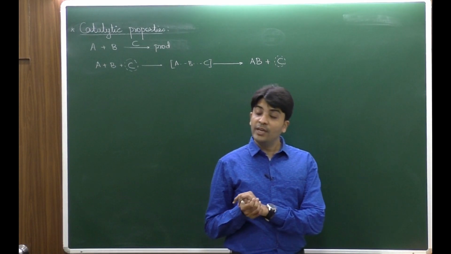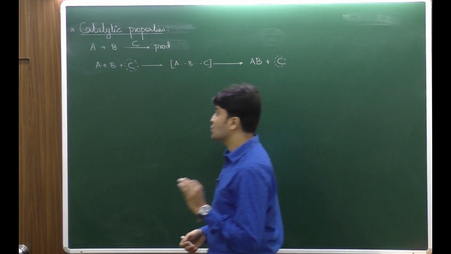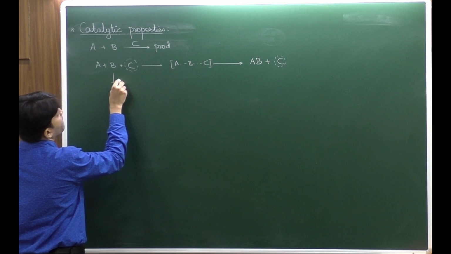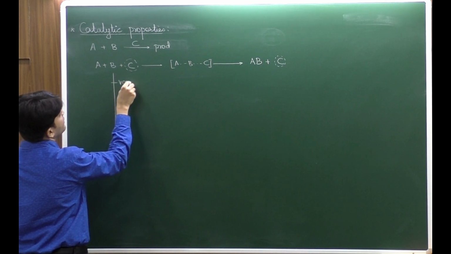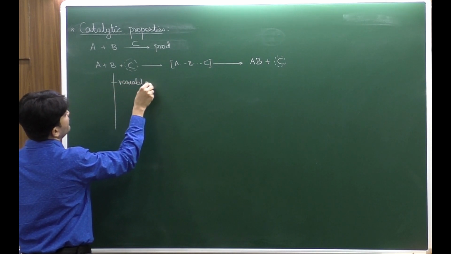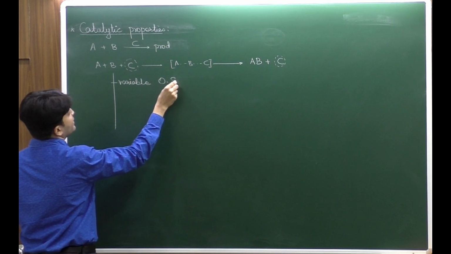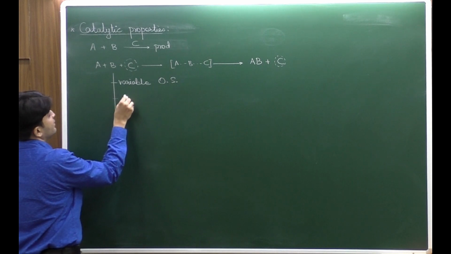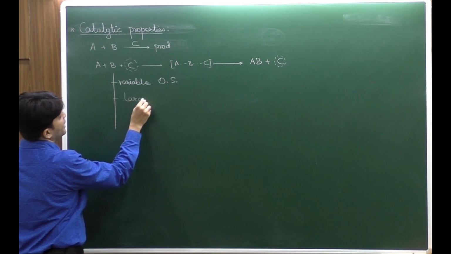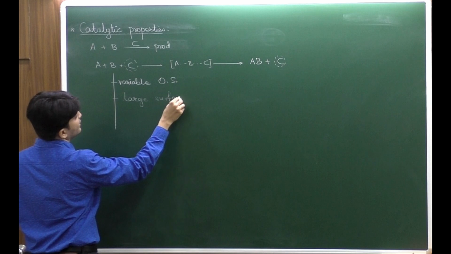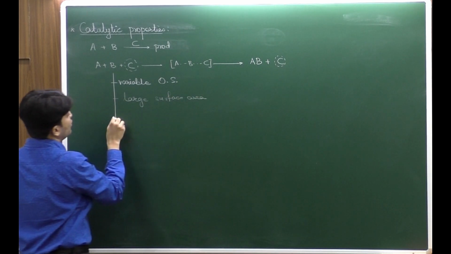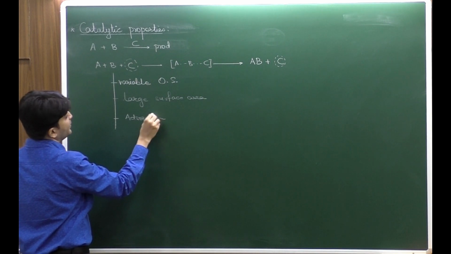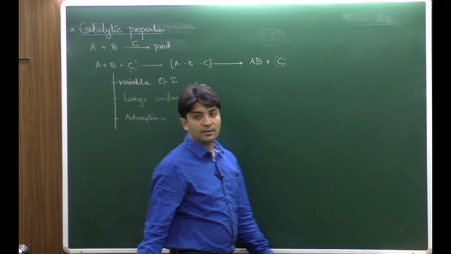Clear? So d-block metals behave as catalysts due to what important reasons? First, the presence of variable oxidation states. This is very, very important. The d-block metals behave as catalysts because of the variable oxidation state. Then the presence of a large surface area, due to which they have the property of adsorption, both physisorption as well as chemisorption, that depends on the temperature.